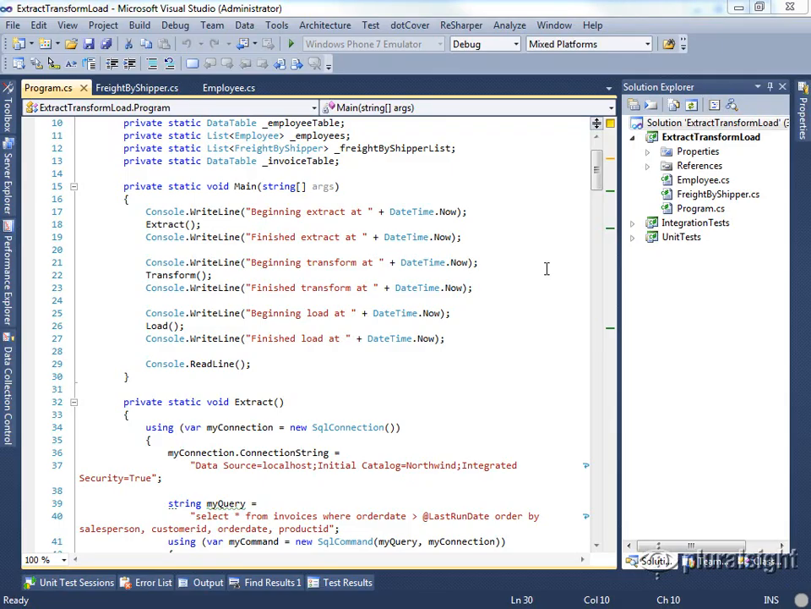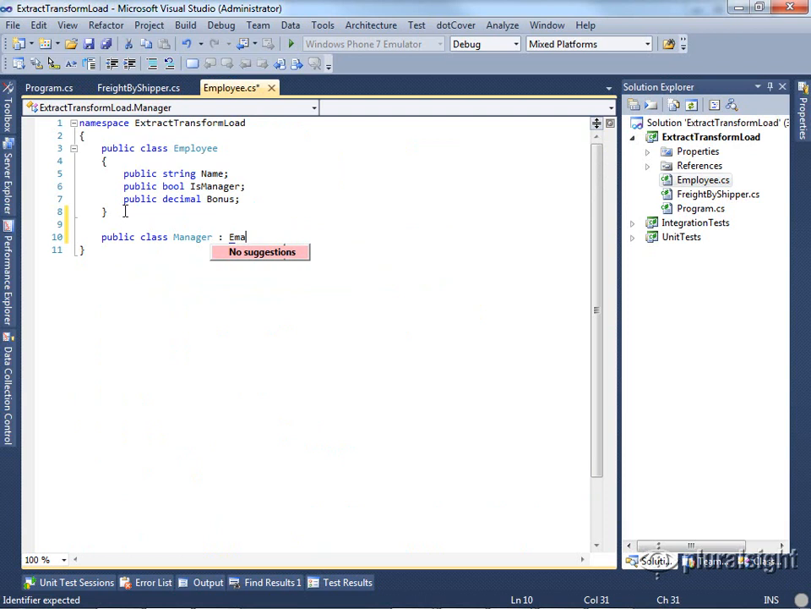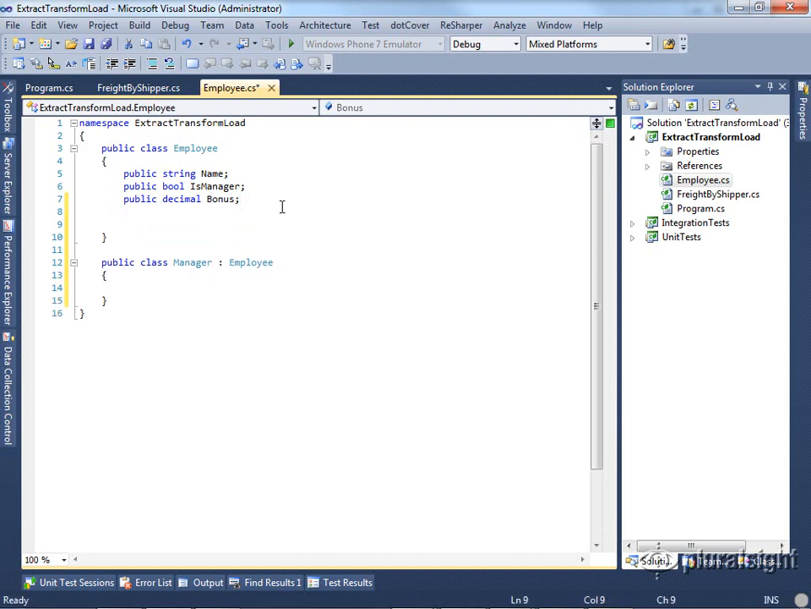So let's look at our employee class. We can see that it has this boolean for whether or not it's a manager. We can take that out of there and create a new class using inheritance. We can create a manager class that is an employee. And then the other thing we can do is, as well as this bonus, we want to be able to calculate the bonus based on the freight that's passed in, in our case.